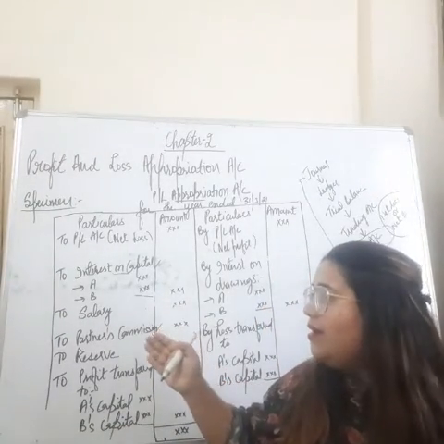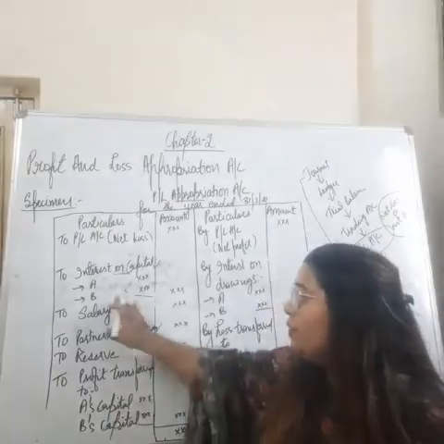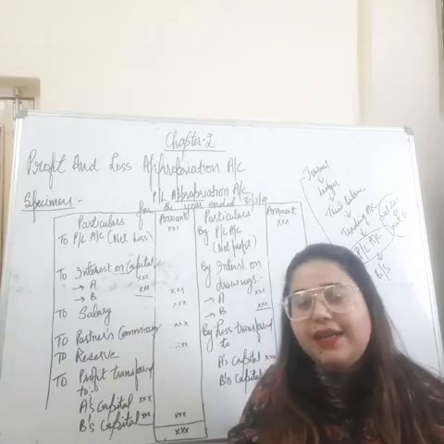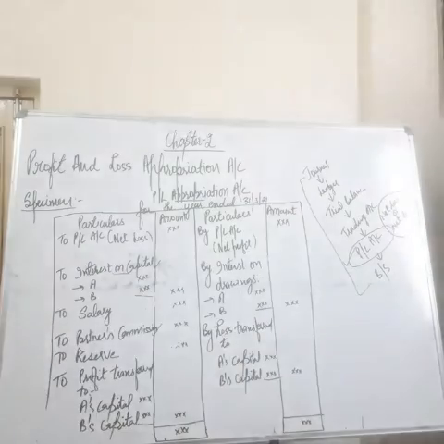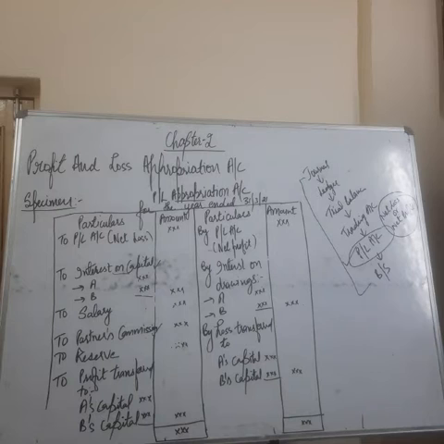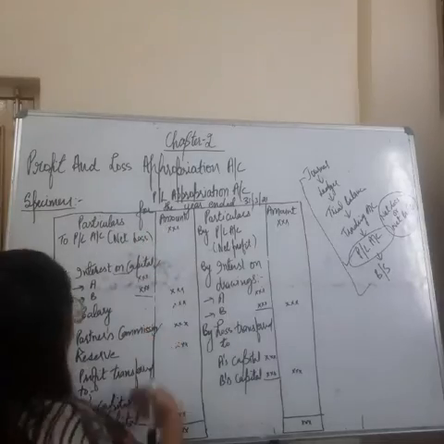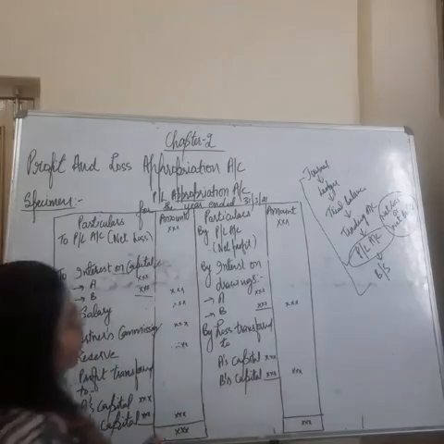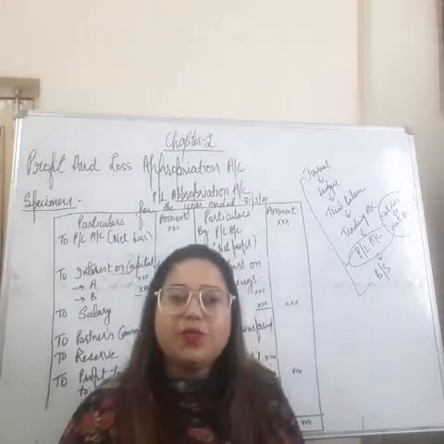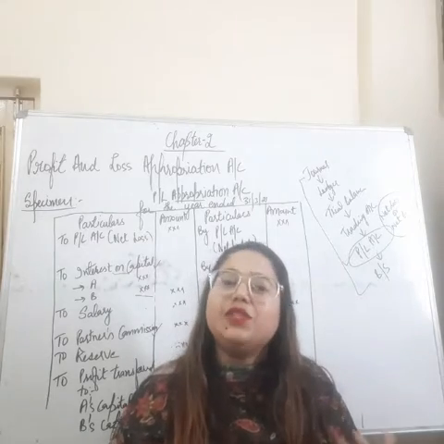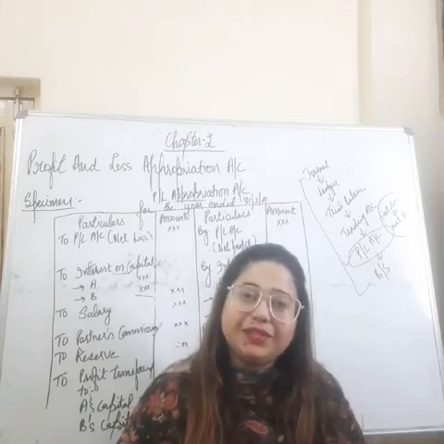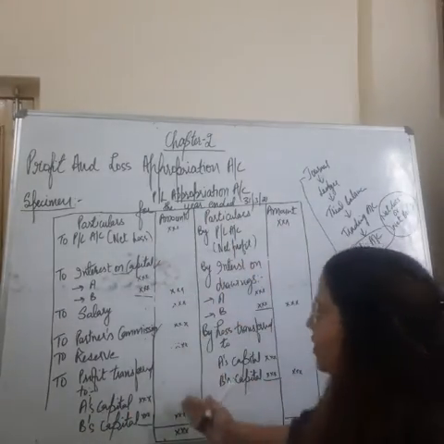I have just taken assumptions, like two random names A and B, Mr. A and Mr. B. Whatever the names are, they will be written in the question, so we will read the names from the question and write them here. On the other hand, if our expenditure side is greater than the income side, the balance we get is the loss, and it will also be distributed among the partners. No matter whether the balance is profit or loss, if there is profit, it will be shared by the partners; if there is loss, it will be borne by the partners. So this is our profit and loss appropriation account.